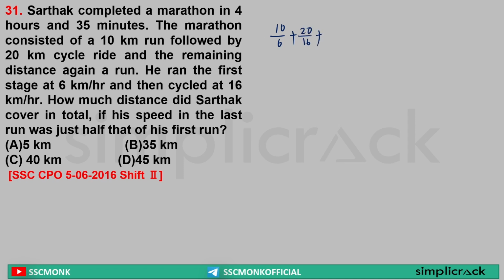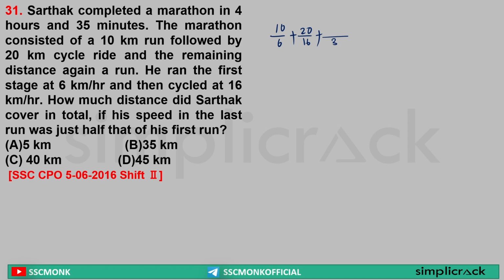Here what is it saying? How much distance did Sarthak cover in total if his speed in the last run was just half of that of his first run? Sir, the speed of his first run is equal to what? His speed was 6 km per hour. So his speed at the last run is equal to what? 3 km per hour. But we have a bigger problem. What is the problem? What is the distance covered?